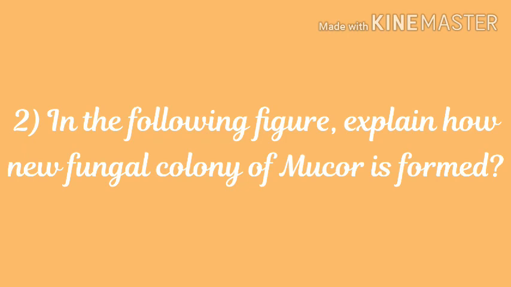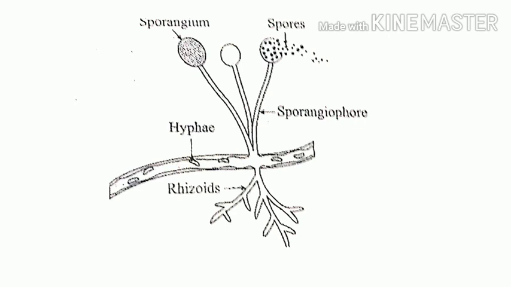Question number 2. In the following figure, explain how a new fungal colony of mucor is formed. Let us see the diagram. Dear students, if you observe this diagram carefully, you will find different parts of this mucor, sporangium, in which spores are formed. On maturity, the sporangium bursts and all the spores fall on the substratum where a new colony of mucor is formed.